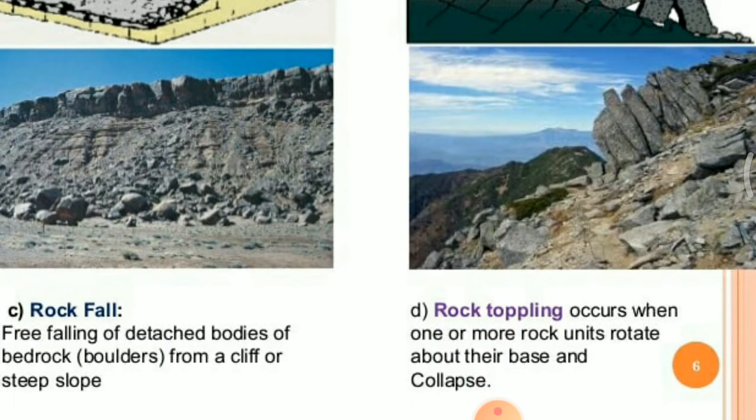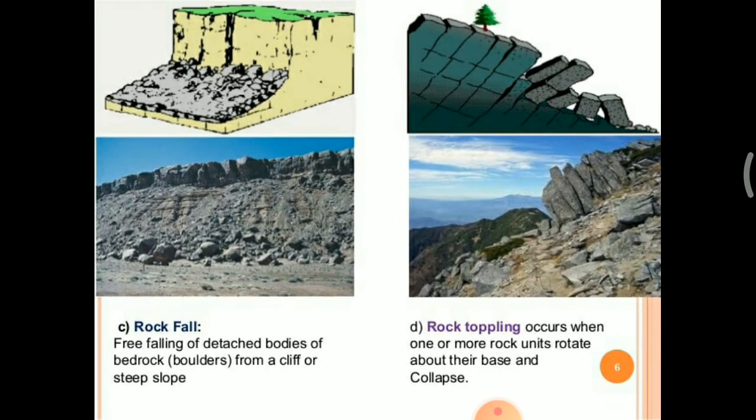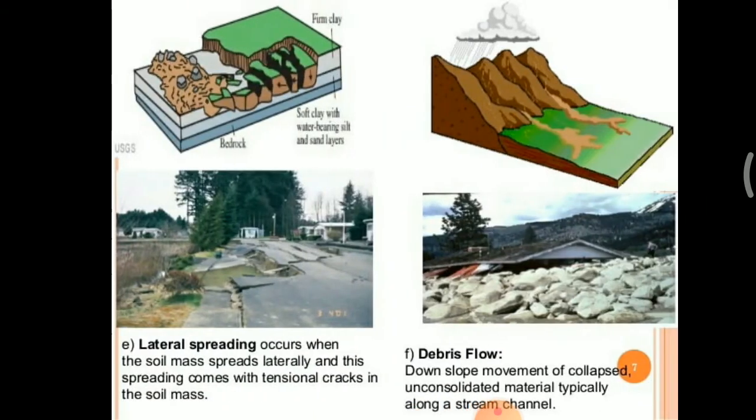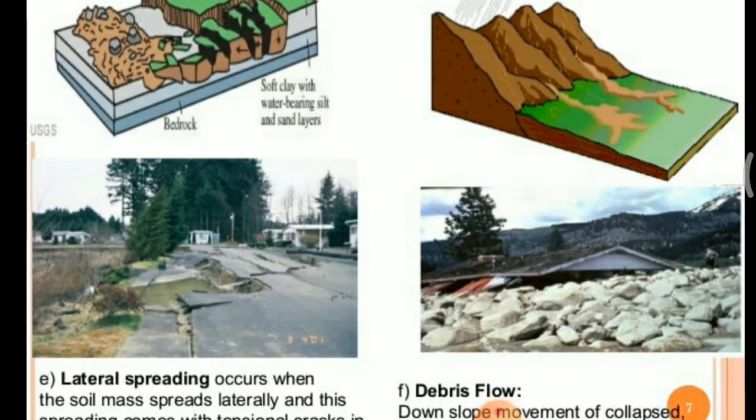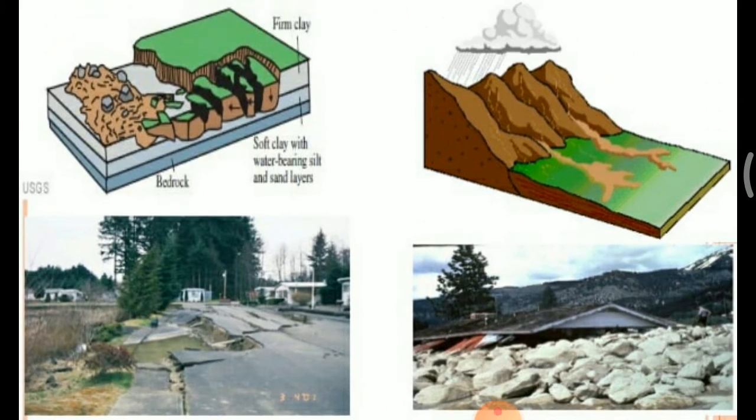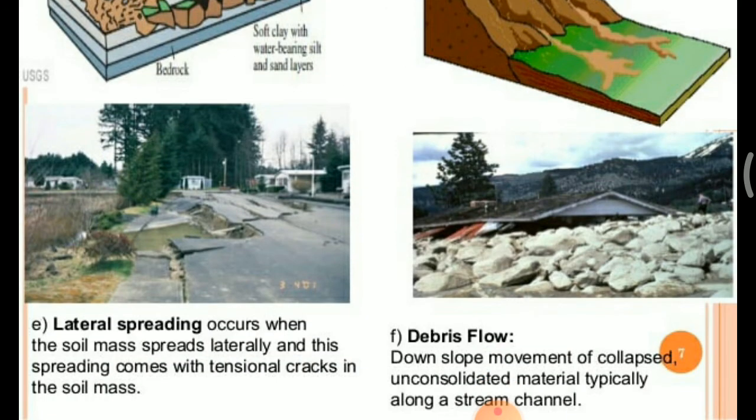We can see this occurs due to rotation about their base and collapse. Next type is lateral spreading. Okay, lateral spreading. So here is a diagram. It occurs when the soil mass spreads laterally, and this spreading comes with tensional cracks in the soil masses.